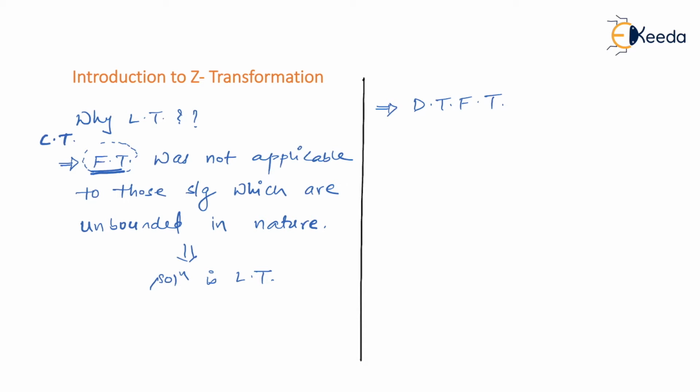But if the given signal is discrete in nature, that is not x of t but x of n, and let's say if you want to transform it into frequency domain, then we use the another tool for Fourier transform, that is discrete time Fourier transform. So likewise, a continuous time Fourier transform wasn't applicable to those signals, that is x of t, which were unbounded in nature. We use a Laplace transform. Similarly, discrete time Fourier transform is applicable to only those discrete time signals which are bounded in nature.